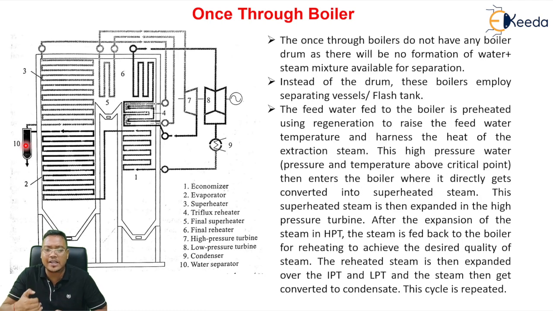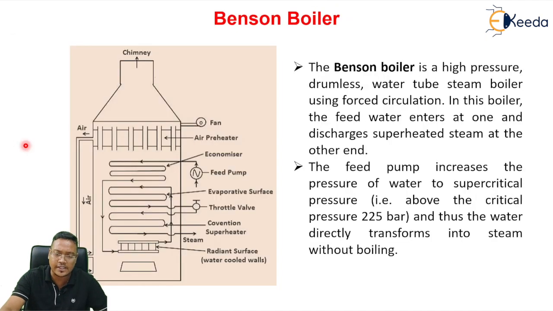Now let's see, there is one more boiler that is called the Benson boiler. That boiler also works beyond the critical point. The Benson boiler is a high pressure drumless water tube steam boiler using forced circulation. In this boiler, the feed water enters at one end and discharges superheated steam at the other end. See here, it is END. Please correct, it is END.